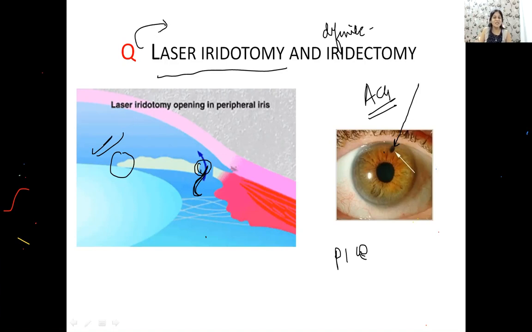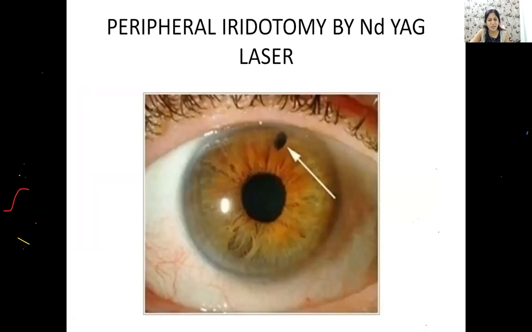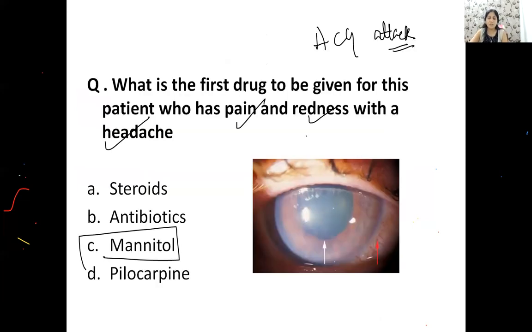Which type of lasers are we using in laser iridotomy? Hanji, which lasers? Yes, so Nd:YAG would be the laser. Very, very good. Okay, Dr. Kuldeep, and I'm sure everybody, सबको पता है इसमें Nd:YAG laser हमें use करना है. Okay, so a picture question, you should know what is the management of angle closure glaucoma.